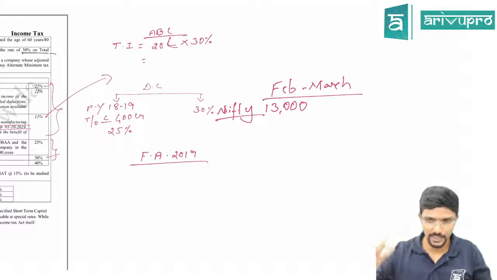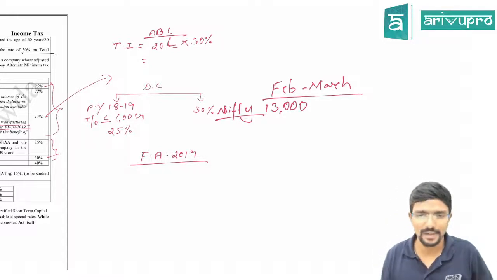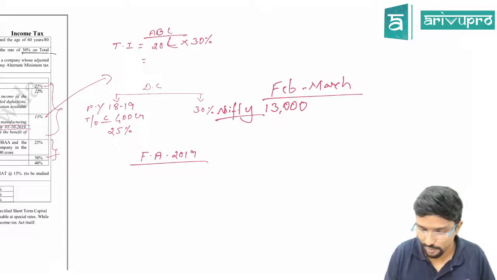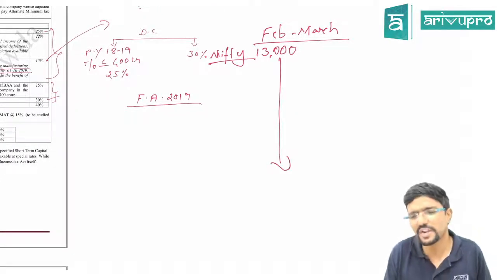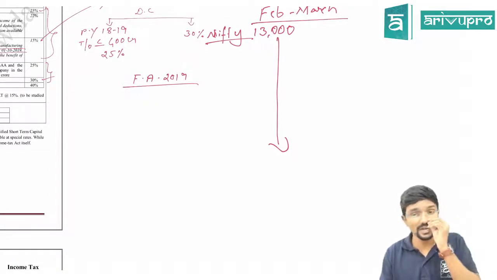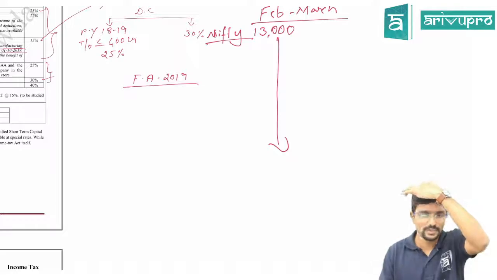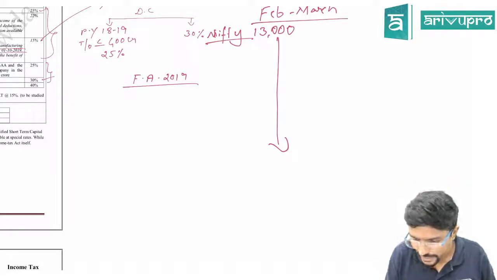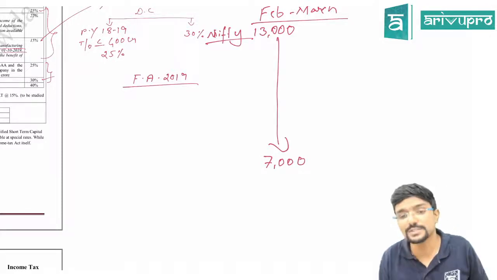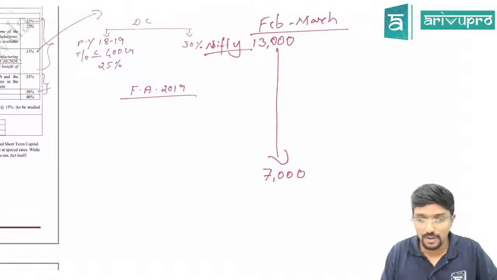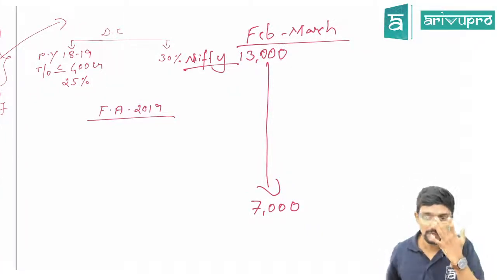So lockdown was announced on March 22nd or 23rd. After all those things happened, the market started falling, a record-breaking fall. In a single day it fell 500 points, 600 points, 700 points. It came almost to 7,000, from 13,000 to 7,000. Almost 50% of your money was lost.